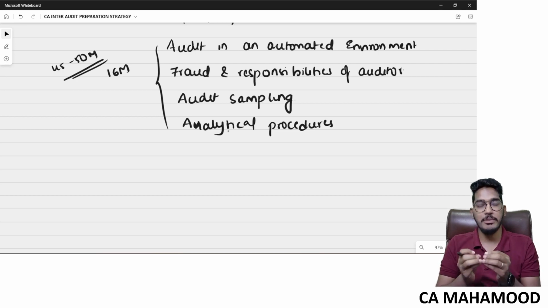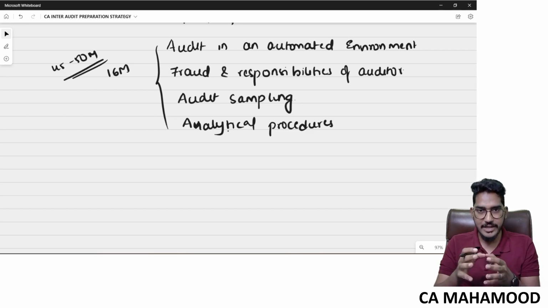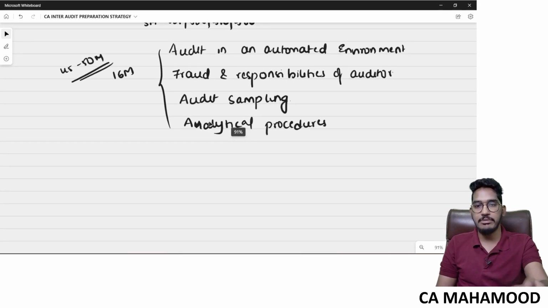Provided you do the preparation very carefully, you should not leave out any content from these chapters. You should have very strong conceptual clarity on these eight chapters. Definitely, you have odds in your favor for passing the examination. Now, having said that, I want to highlight two more chapters for you here.